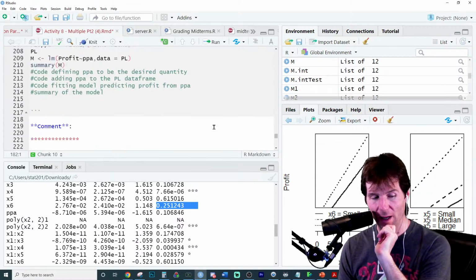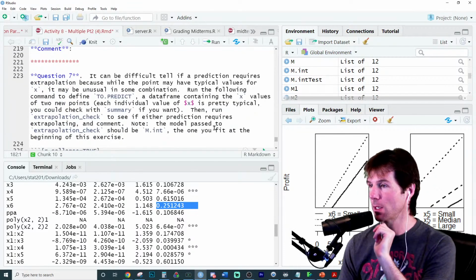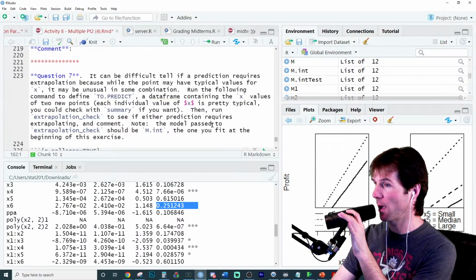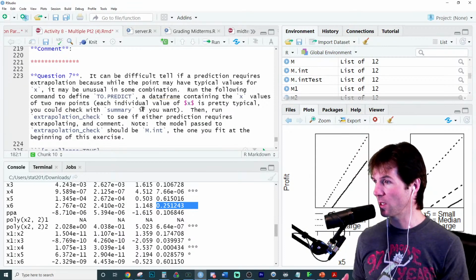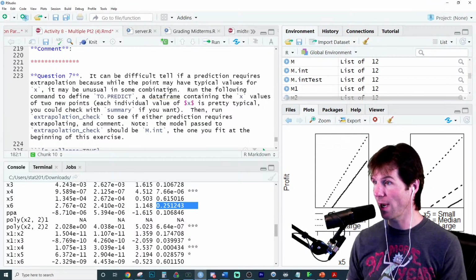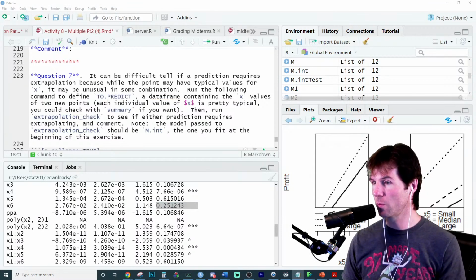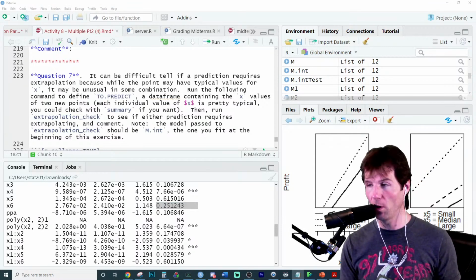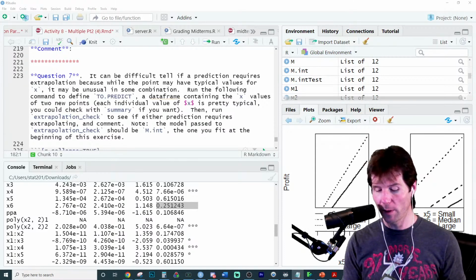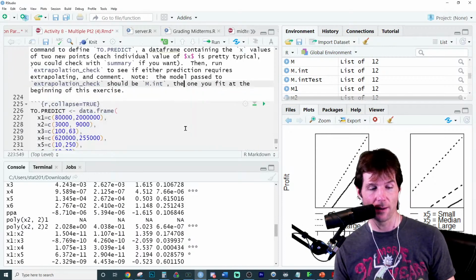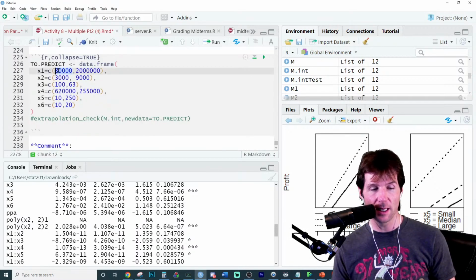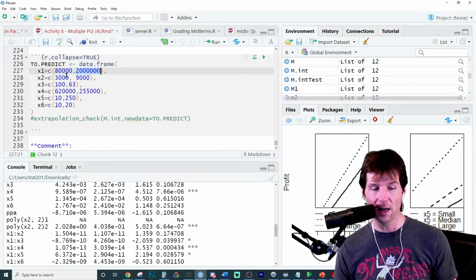We're on the last question, which is extrapolation, which is when we make predictions outside the bounds of our x's. It's difficult in multiple regression to tell when we are outside the bounds of our x's, because now there are more x's to care about than just one x. So the way we can look at this is we have to use the code extrapolation check. It's already got the data frame in here, and we have possible combinations of x's.